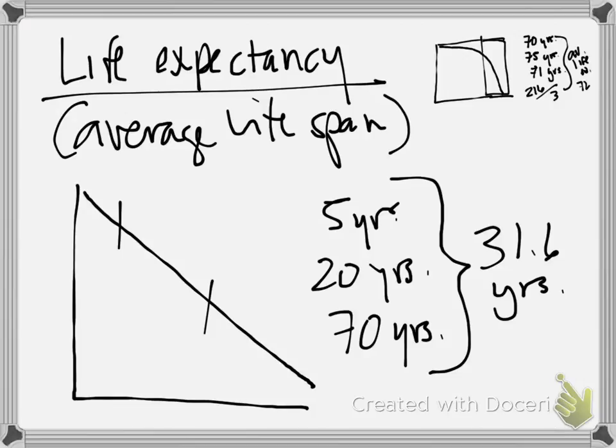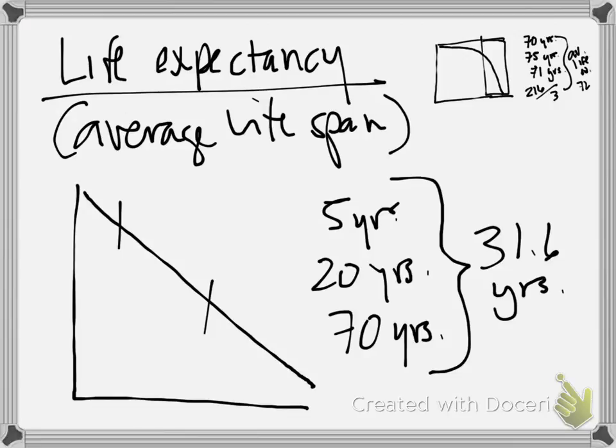Now, does that mean that we don't have individuals that live to be a lot older than 31? No. We can have 70-year-old individuals in this population. But the average life expectancy is much lower.